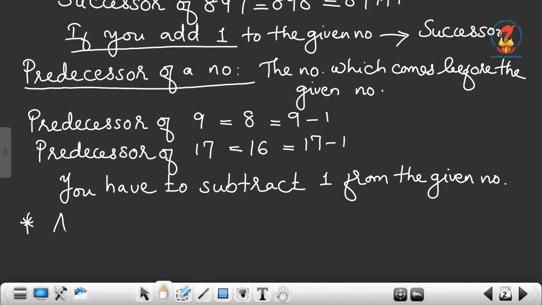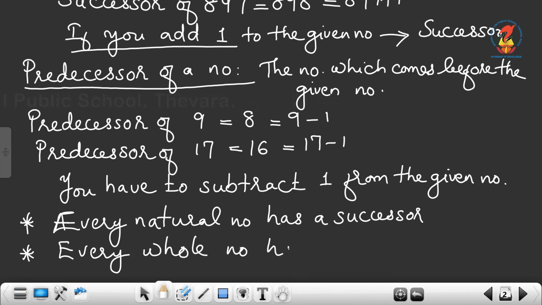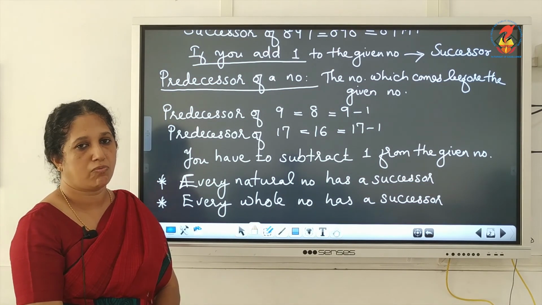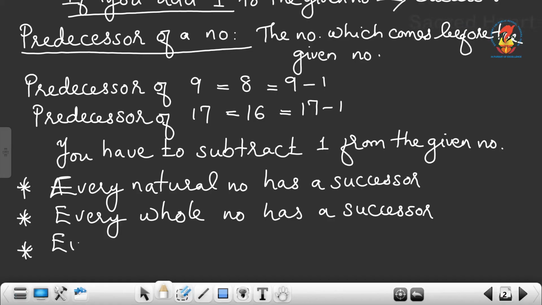All natural numbers have a successor, or we can say that every natural number has a successor. Similarly, every whole number has a successor. For example, 0. What is the successor of 0? 1. What is the successor of 1? 2.